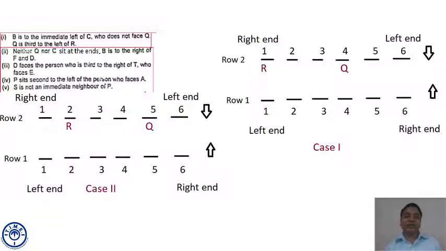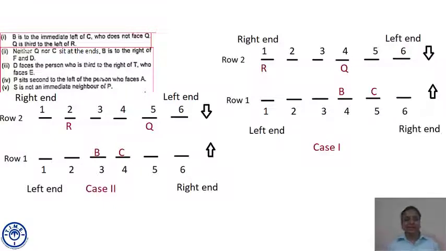First point says B is to the immediate left of C, comma who does not face Q. C cannot come in front of Q. Also Q does not sit at the end. So we make a simple case. We mark in case 1 C at position 5, so B will be at position 4. And we mark C at position 4 in case 2, so B will be at position 3. In case 2, C cannot come at position 6, it will be at the end. C cannot come at position 5, it will be in front of Q. So C will be at position 4, so B will be at position 3.